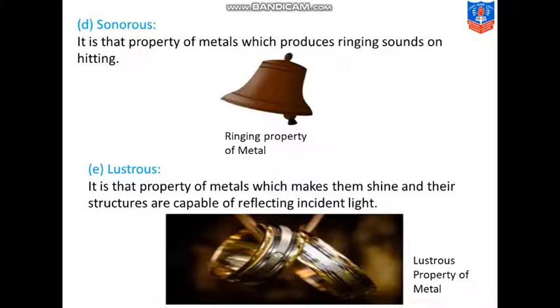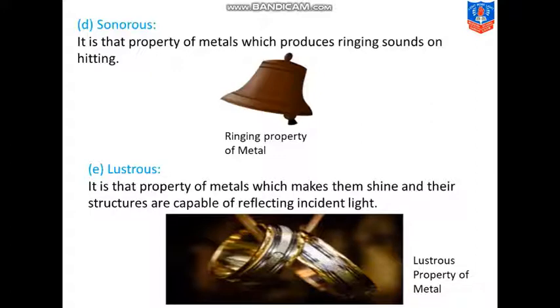Sonorous. Now, what is sonorous? It is that property of metal which produces ringing sounds on hitting. You know, students, on 22nd March, Modi ji had declared that you have to strike the metal plates or something at 5 p.m. in the evening. Yes, students, do you remember? So, do you know what was the meaning of that? You were making sound with that. The ringing sound was produced on striking the metal plate with a spoon.